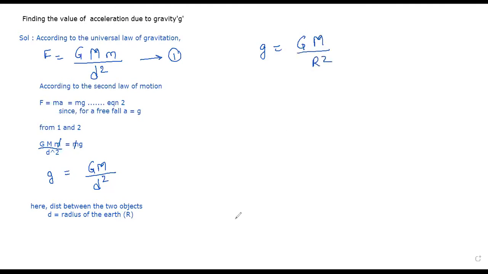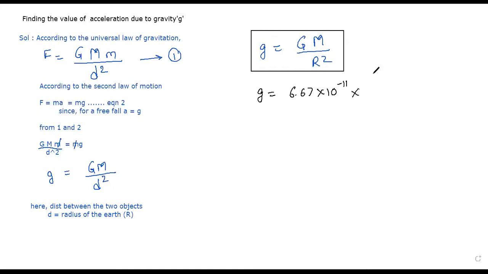Make a bracket for this. This is an important derivation for the g. And then put the values. g is equal to, what is G? 6.67 into 10 raised to minus 11. How much is the mass of the earth? They have given the value 6 into 10 raised to 24.